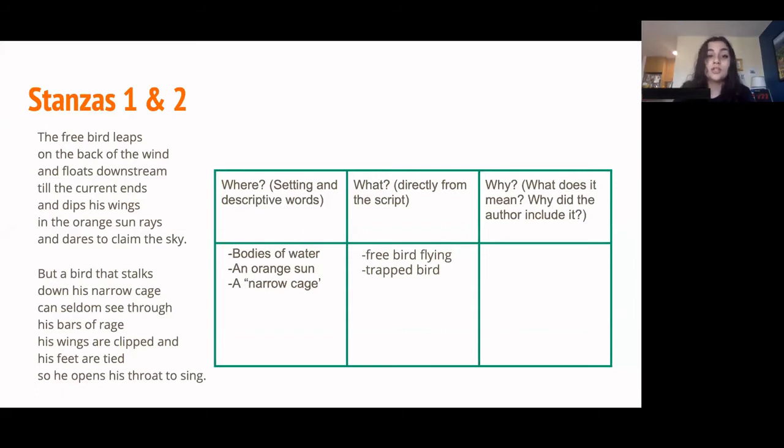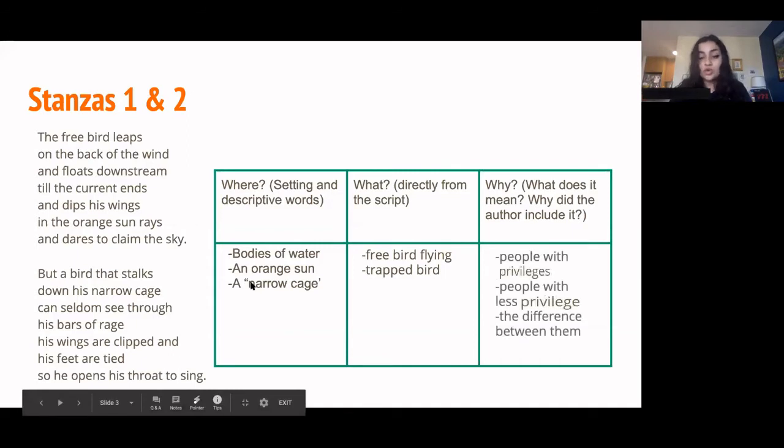So based on our interpretation, the first stanza and the free bird represents privileged people, people who have the choice to do what they want. They aren't held back by any constraints. They have a lot of freedom, hence the free bird. The second stanza with the caged bird represents oppressed people. So people who don't have as many choices, as many freedoms. They're limited in ways they can't control. The bird's wings are clipped. It's not the bird's fault, but it's a fact of the bird's life. So that's what we said.